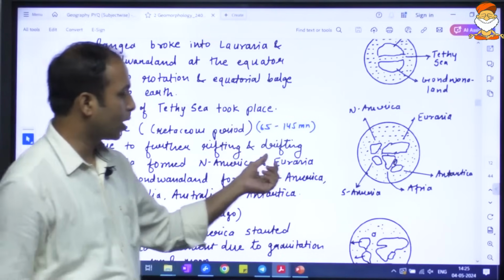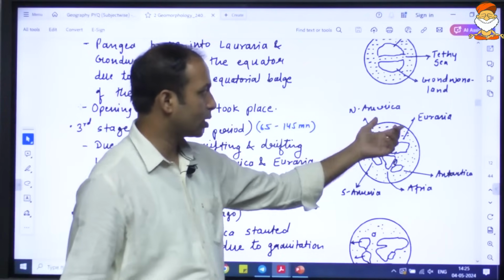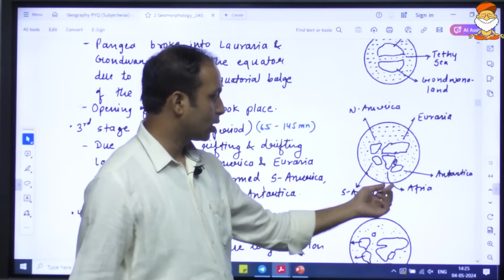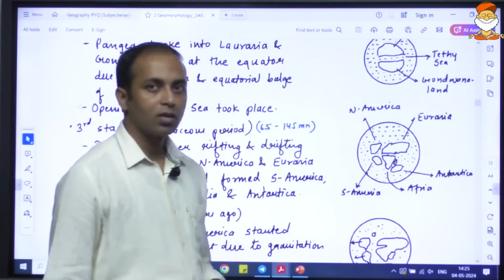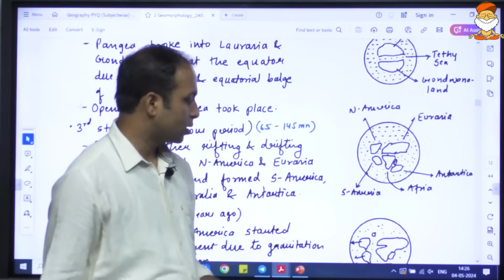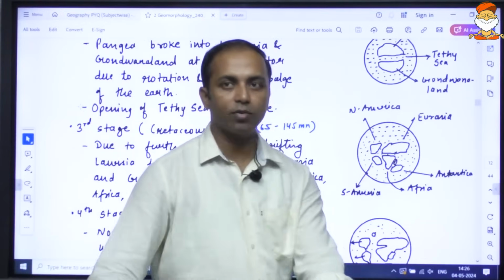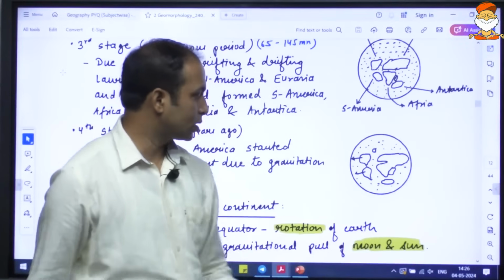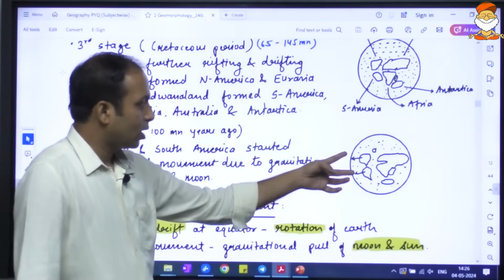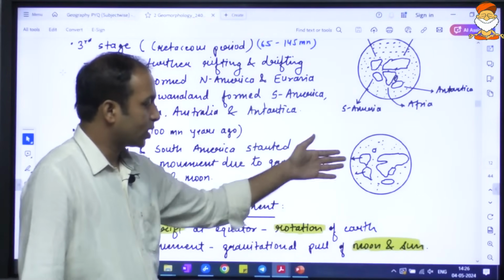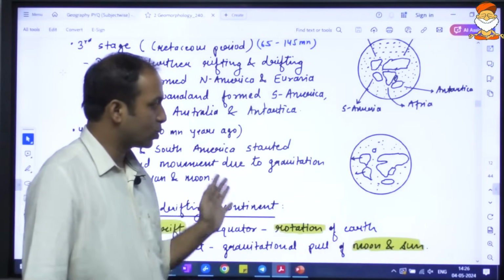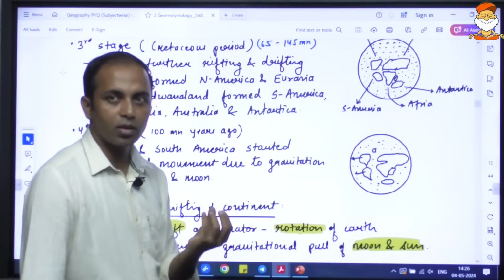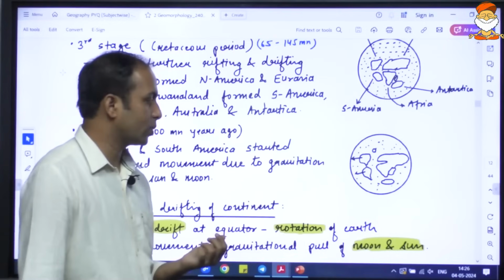Angaraland split into North America and Eurasia, and Gondwanaland into South America, Africa, Antarctica. Ultimately we have this planet today with several major continents. He further says that North and South America are moving westward, and further opening and expansion of the oceans is taking place.